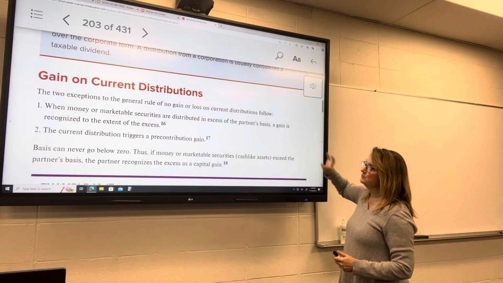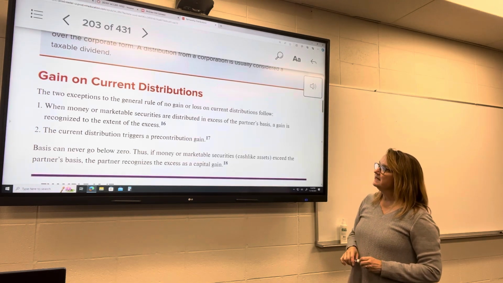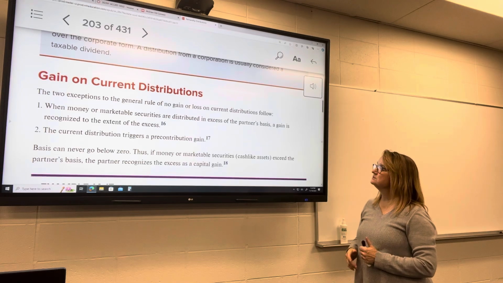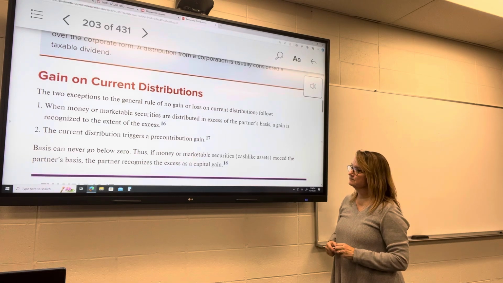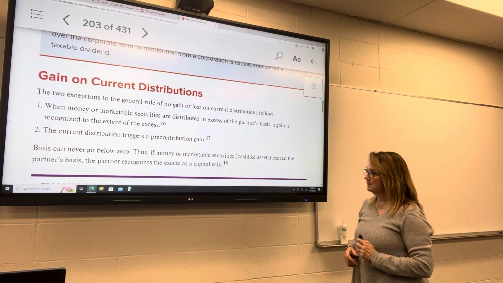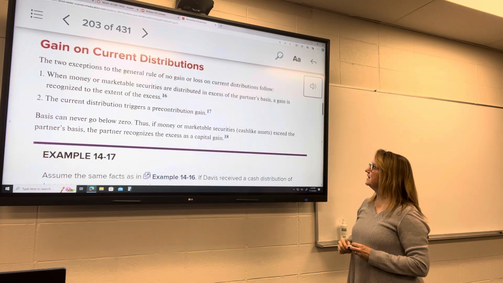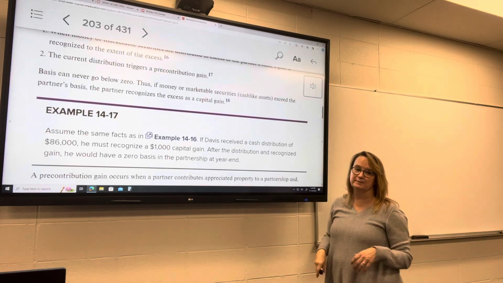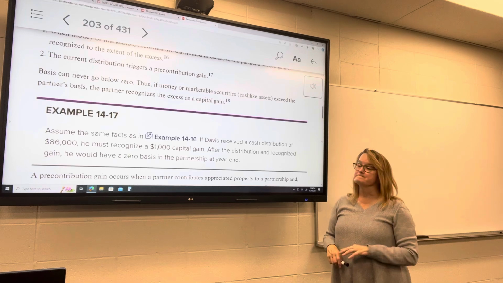The two exceptions, and we've already kind of talked about one of them. When money or securities are distributed in excess of the partner's basis, a gain is recognized to the extent of the excess. Or the current distribution triggers a pre-contribution gain. So if money or marketable securities, cash-like assets, exceed the basis, the partner will recognize the excess as a capital gain. If it's property, it's a little bit different, okay?